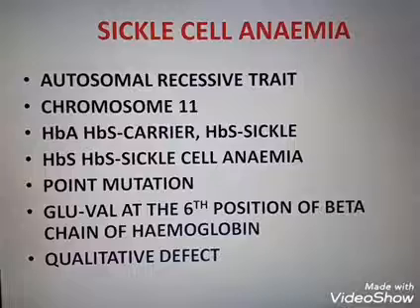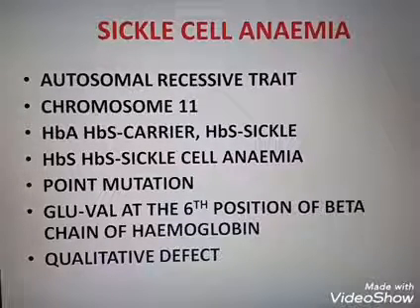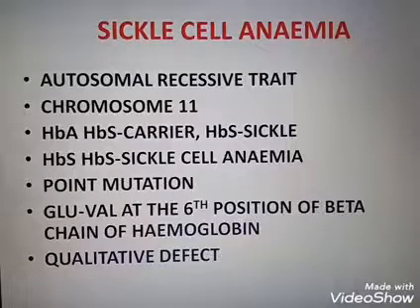Because chromosome number 11 produces the beta chain of hemoglobin. So see, sickle cell anemia is known as a qualitative defect. Qualitative means the normal function of RBC gets disturbed. The normal function of RBC is to carry oxygen. Here the level of oxygen being carried is decreasing.